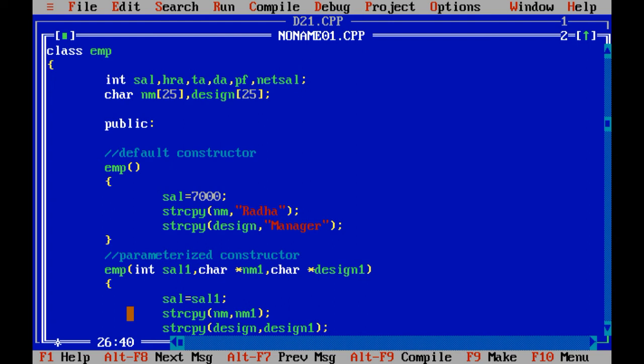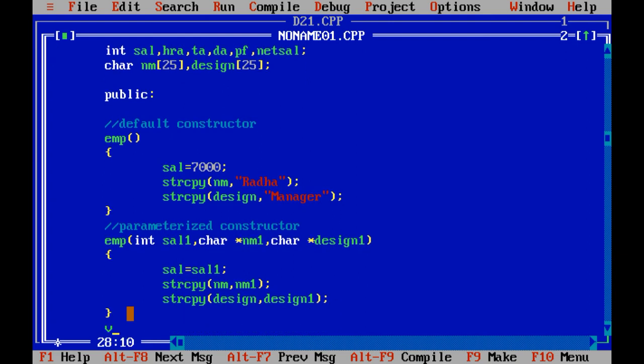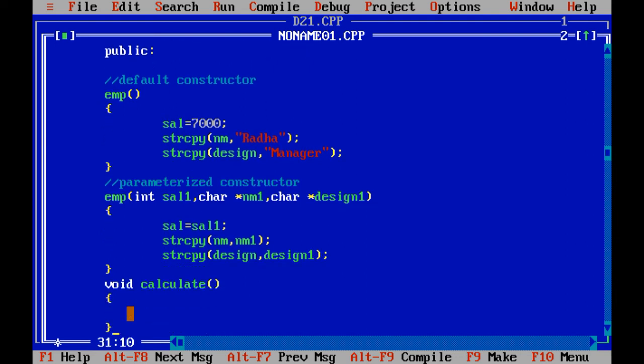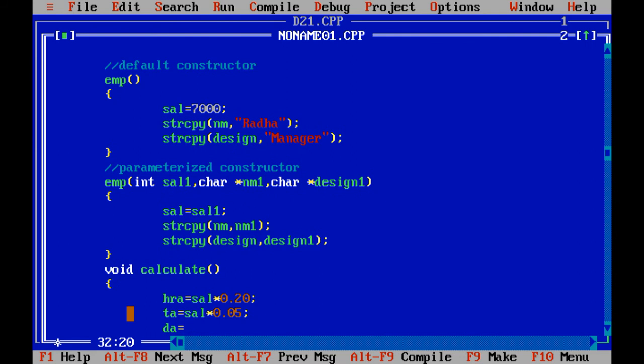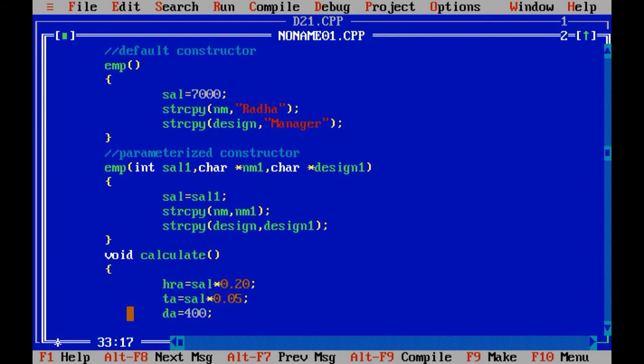Now let us use a calculate method, because we need to calculate. HRA equals salary multiplied by 0.20, TA equals salary multiplied by 0.05, DA is fixed 400, PF equals salary multiplied by 0.25.